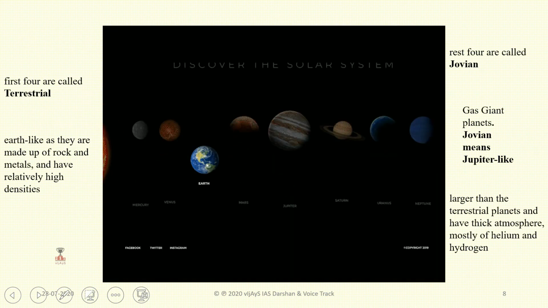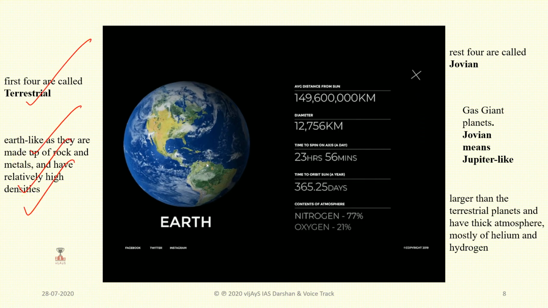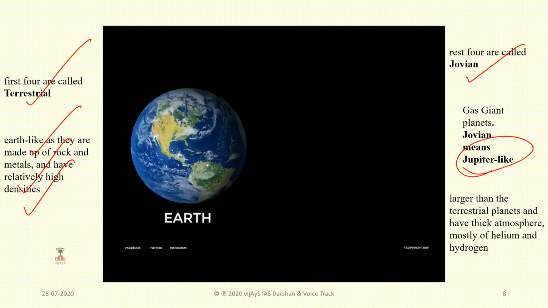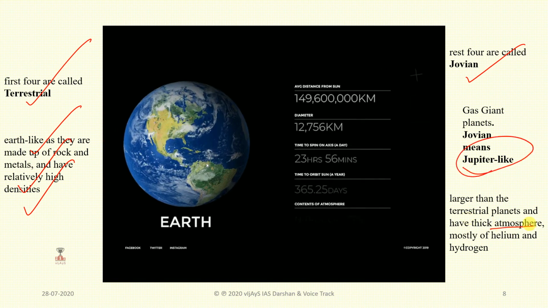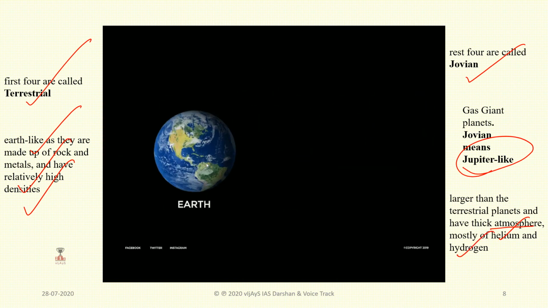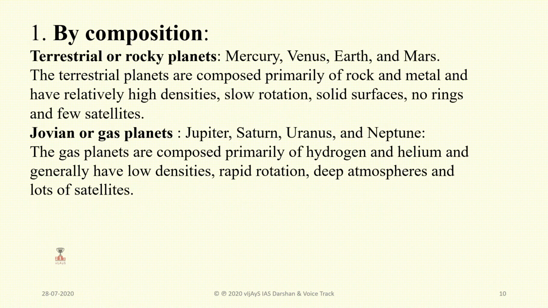The first 4 are called terrestrial, that means they are Earth-like. And the next ones are called Jovian. Jovian means Jupiter-like. That means they are largely composed of thick atmosphere, mostly helium and hydrogen. So this is what we discussed now, topics.